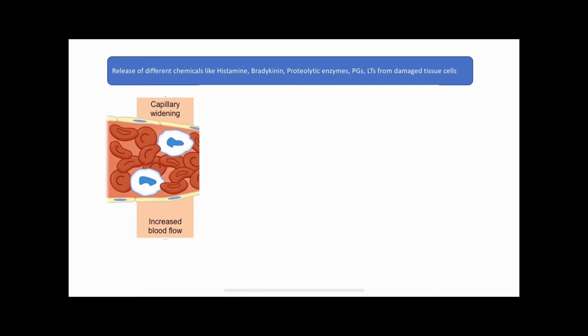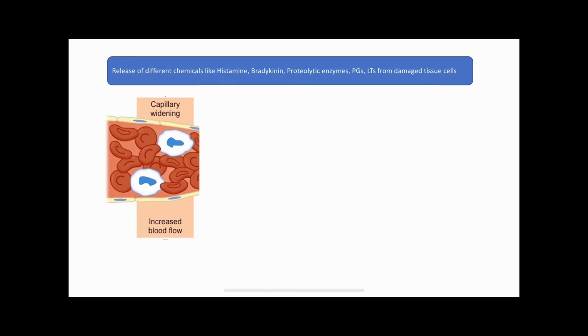If you look at the stages of inflammation, there are mainly 5 stages. In the first stage, there will be release of different chemicals like histamine, bradykinin, proteolytic enzymes, prostaglandins, leukotrienes from the damaged tissue cells. In the second stage, these different chemical mediators will cause vasodilation and lead to increase in the blood flow to the affected area.